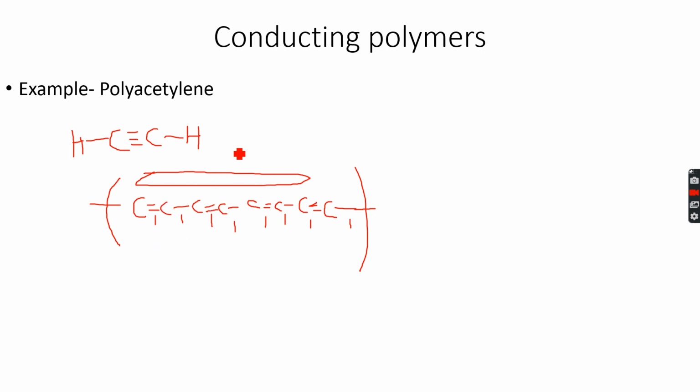So remember the word conjugation. Conjugation is very important. It's alternating double and single bonds. Okay, so we are done with this as well.